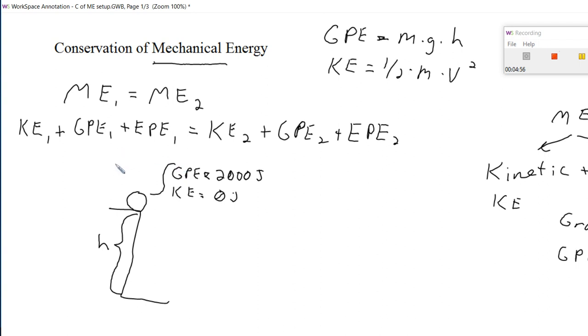Now there's nothing elastic here. There's no springs, there's no bungee cords, there's no rubber bands. And so the EPE is also going to be 0 because there's none to consider. And so the sum total of our mechanical energy is in fact then 2,000 joules.